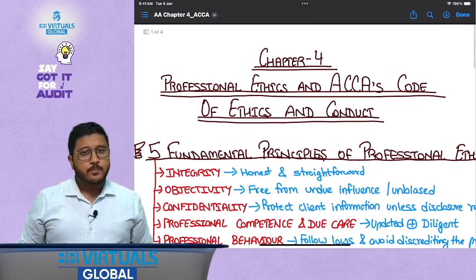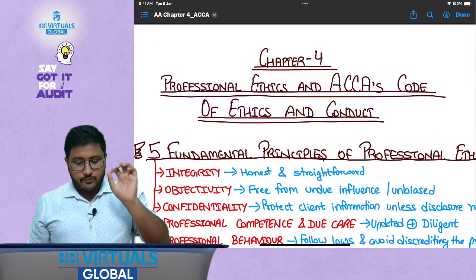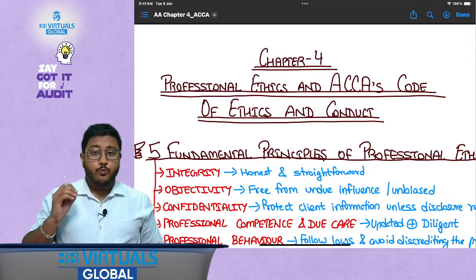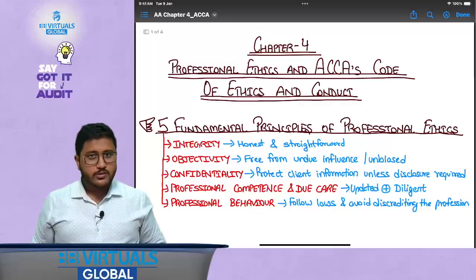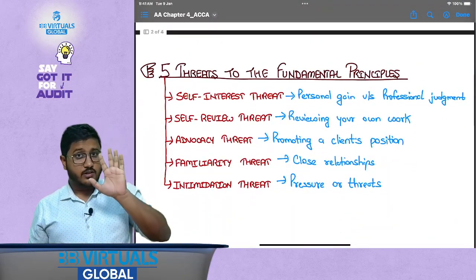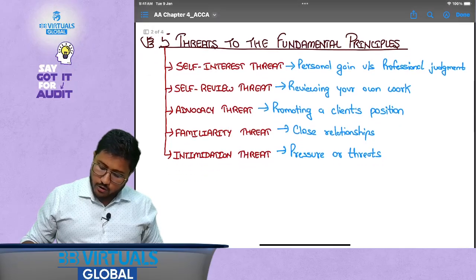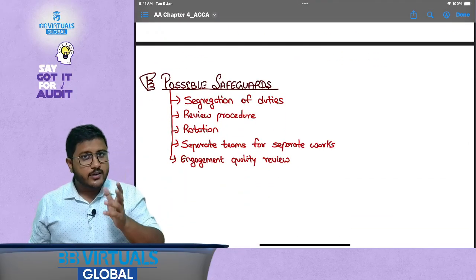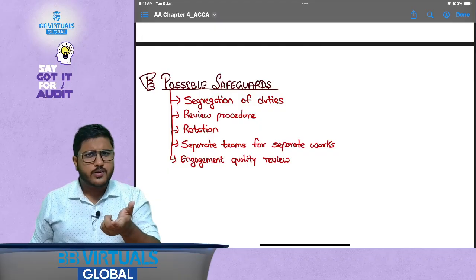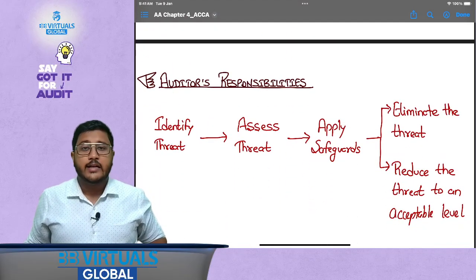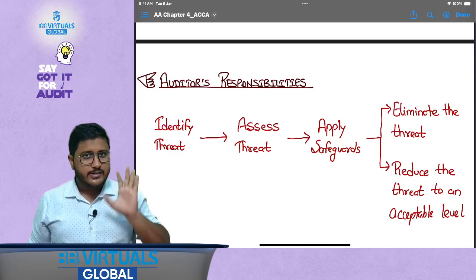This chapter is placed in chapter number 4, by the name of Professional Ethics and ACCA's Code of Ethics and Conduct. Today we are going to study the 5 fundamental principles of professional ethics, the threats to these fundamental principles, and the possible safeguards that could be there. What is the meaning of the word safeguard? We will discuss it. And we will discuss auditors' responsibility. These are the 4 topics we are going to study in detail today.